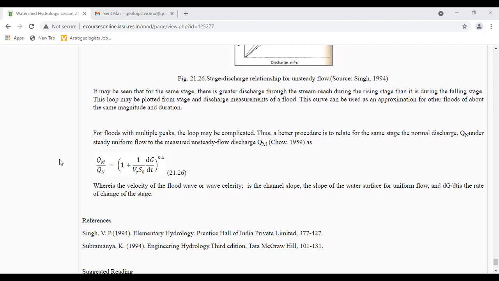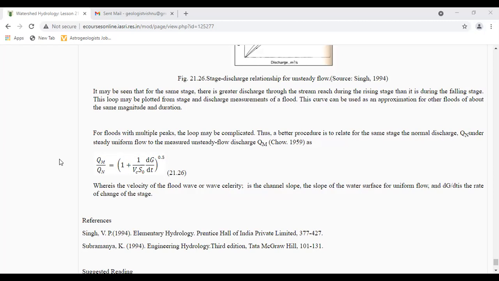This loop may be plotted from stage and discharge measurements of a flood. This curve can be used as an approximation for other floods of about the same magnitude and duration. For floods with multiple peaks, the loop may be complicated.